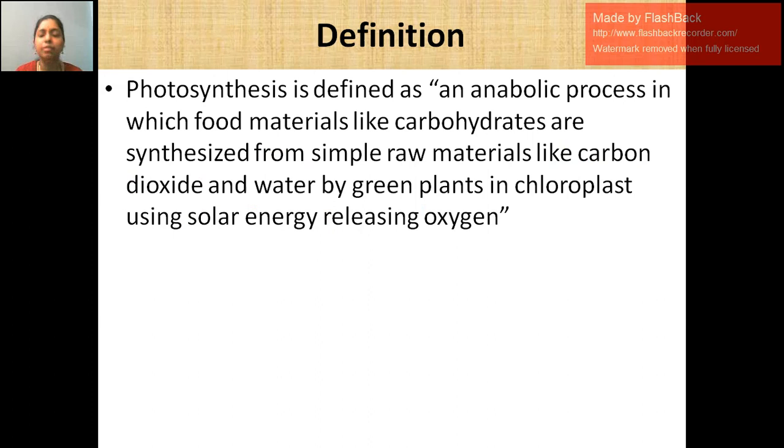Ingredients here are carbon dioxide and water. What is liberated here? The oxygen. It is very important. Please remember, students get confused between photosynthesis and respiration. In photosynthesis carbon dioxide is utilized and oxygen is liberated.